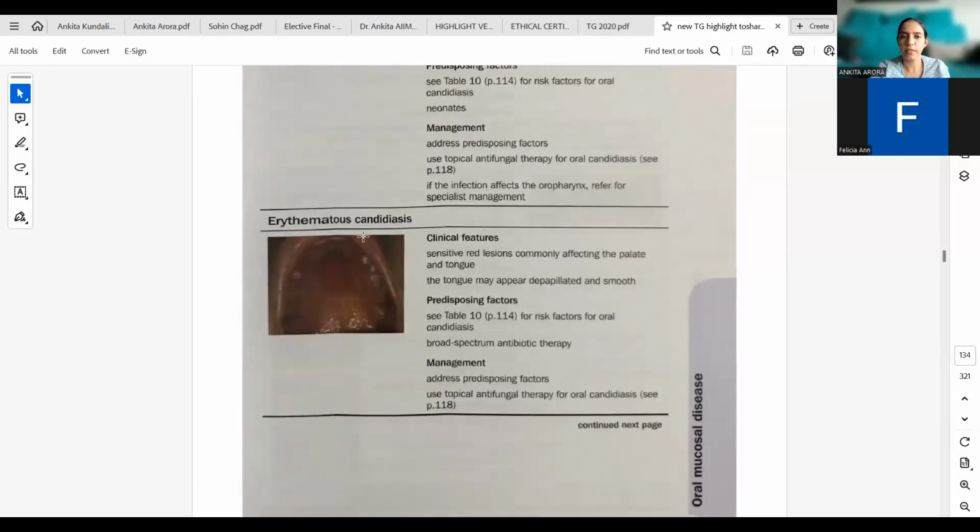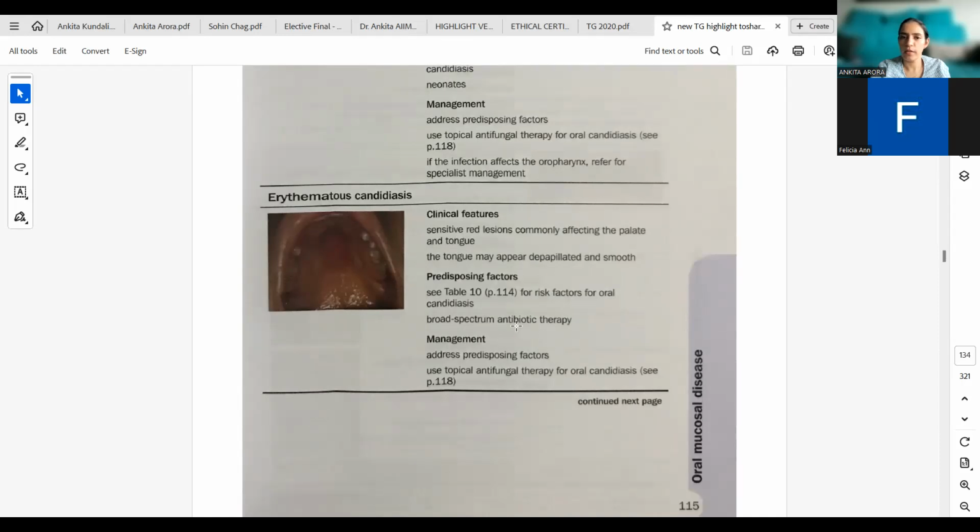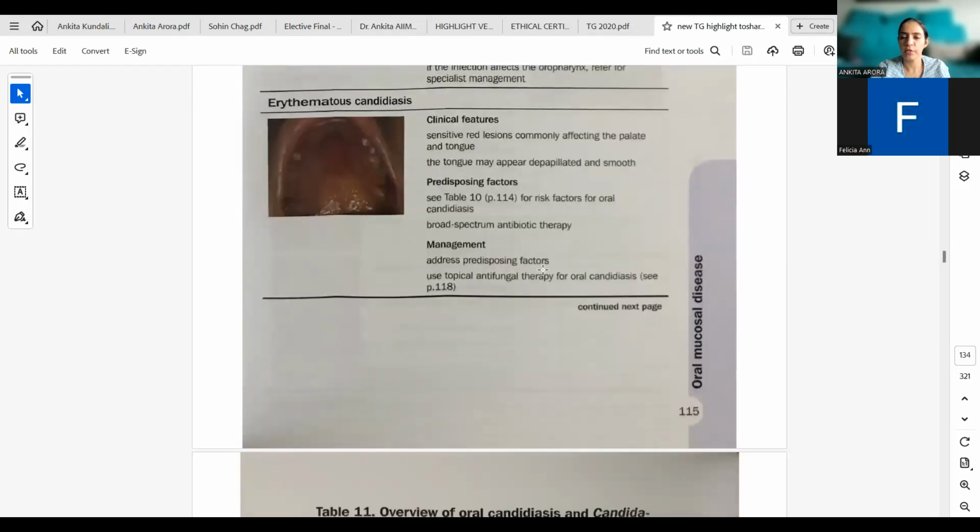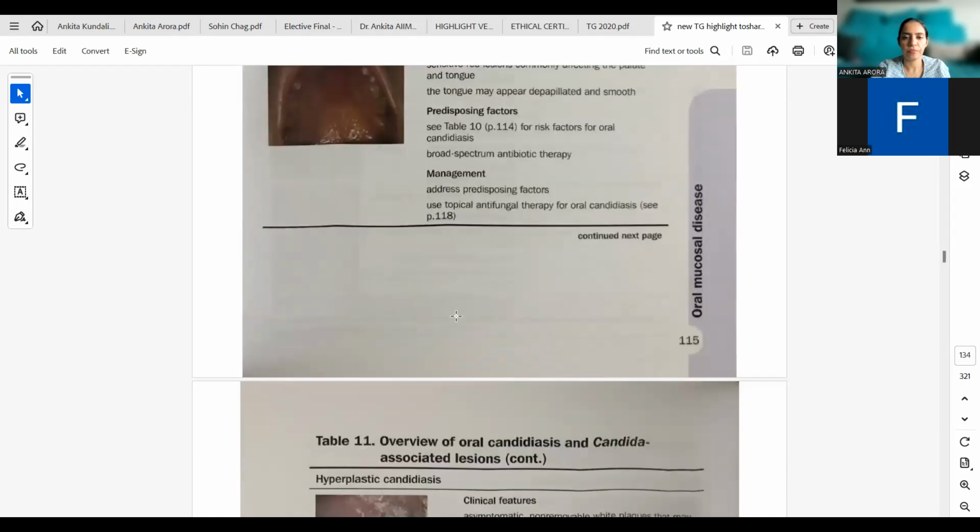The second type is erythematous candidiasis. It has sensitive red lesions, as the name itself says, commonly affecting the palate and the tongue. The tongue may appear depapillated and smooth. Predisposing factors are, like we have discussed before, and broad-spectrum antibiotic therapy can also lead to erythematous candidiasis. Management is to address the predisposing factors and use topical antifungal therapy for oral candidiasis.